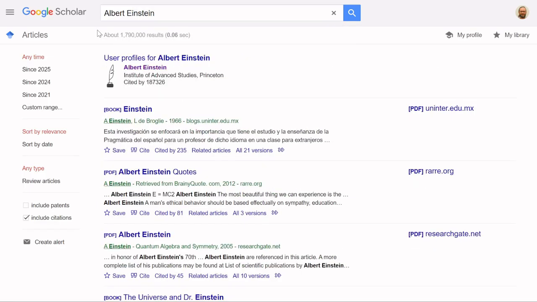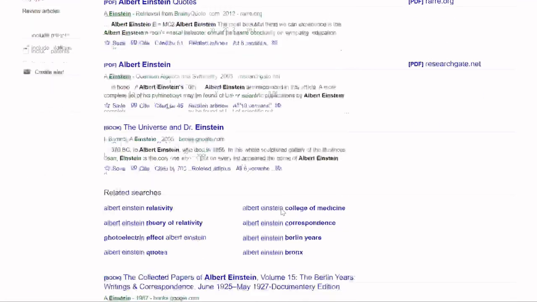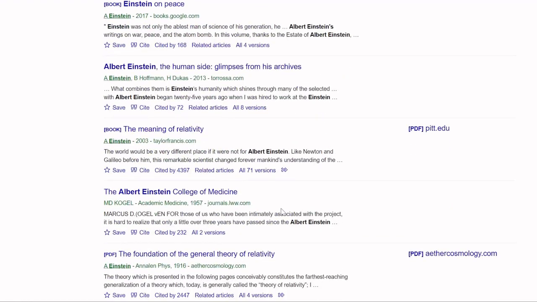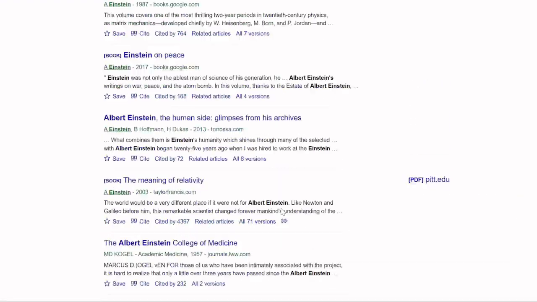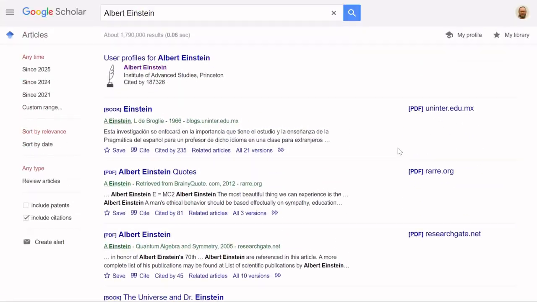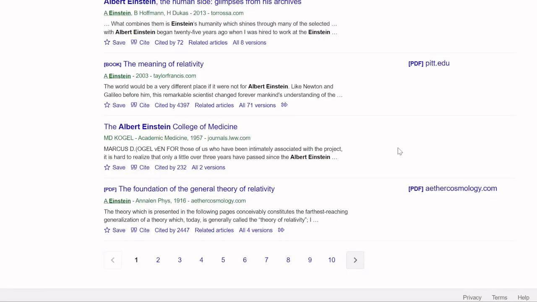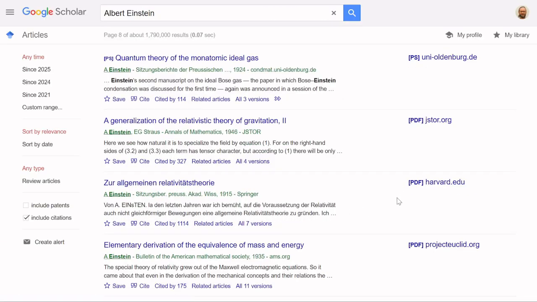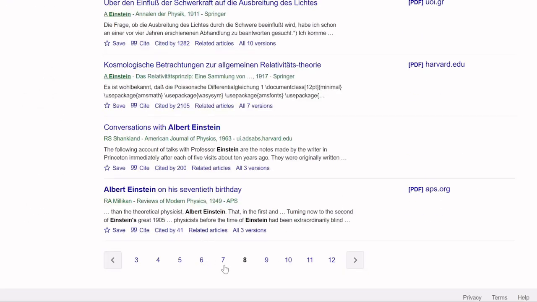Let's start with one of the most famous scientists, Albert Einstein. You can go through the articles that are either about Albert Einstein or that were written by Albert Einstein. And when the paper is available online for free, it will give you a link to the PDF file. If not, it will try to find a link where you can find a paper. For instance, I'm not getting a good example of that.